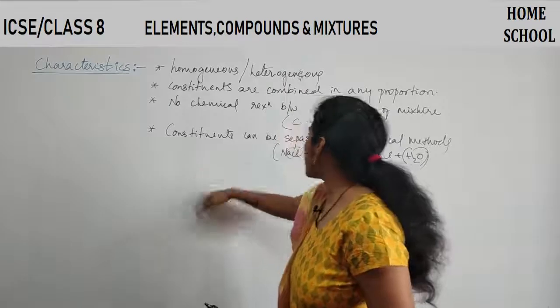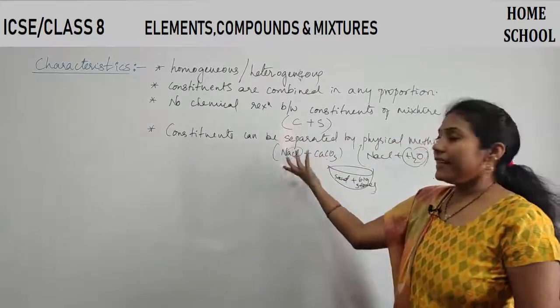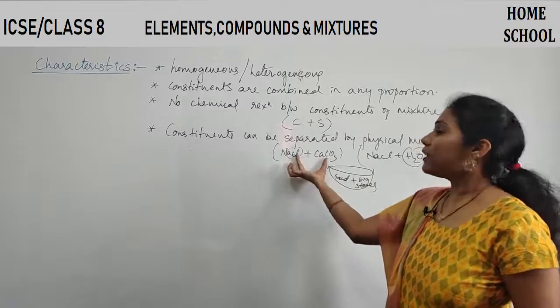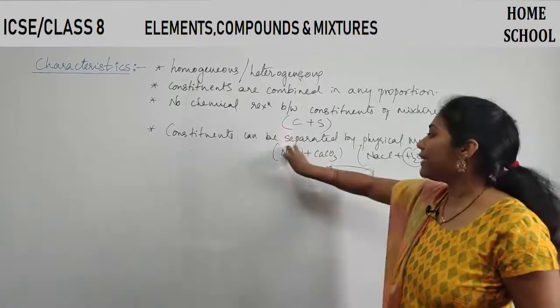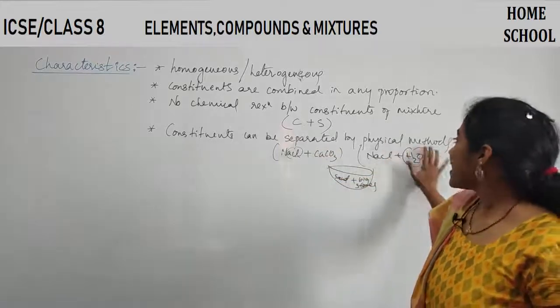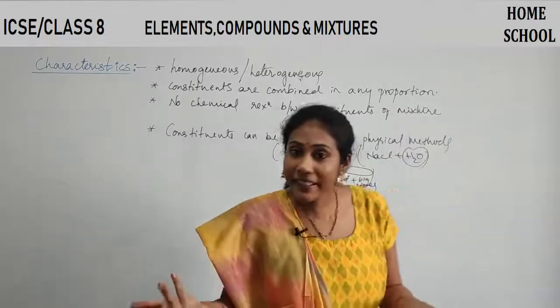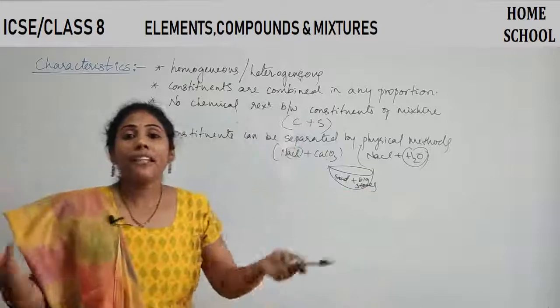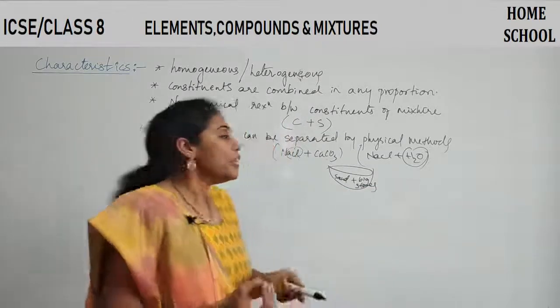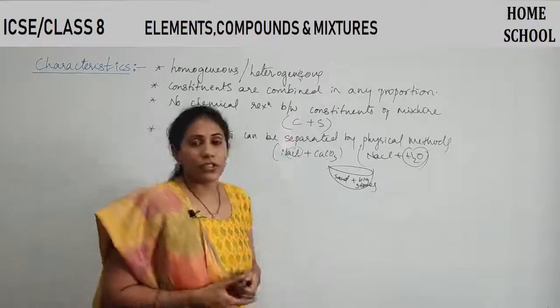But in case of mixture, there are no chemical attractions, no chemical reactions between the components. So you can easily separate one component from another by physical methods alone. You don't require big chemical methods. Physical methods are enough to separate components of a mixture.